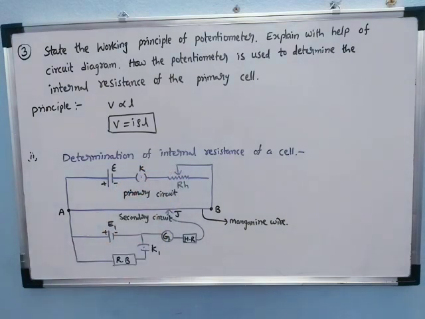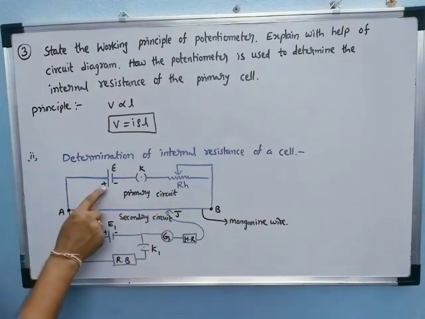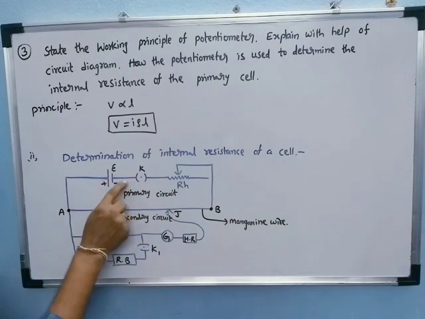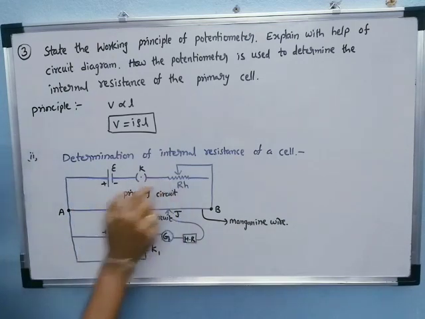See here, let us consider the primary circuit. In the primary circuit, we connect the battery of EMF E, and across it the plug key and rheostat are connected in series.